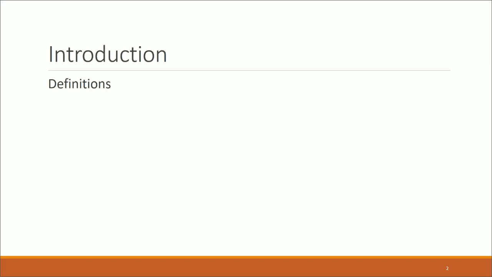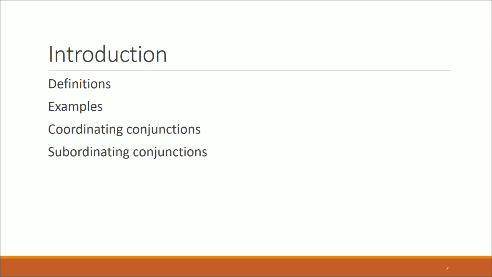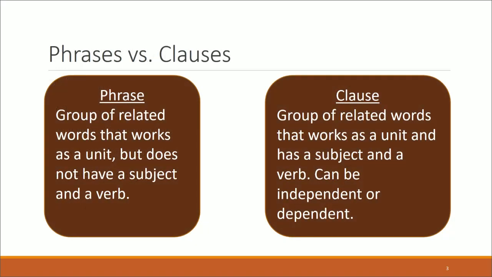We'll briefly look at some definitions and some examples, and then step through what it means to use our different types of conjunctions: subordinating, coordinating, correlative. If you're confused about those, we'll talk about them here, but we also talked about them in our video on the 8 parts of the English language, so you can review that one as well. Okay. Phrases and clauses.